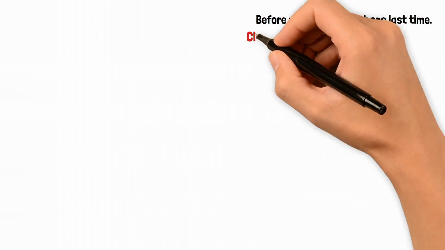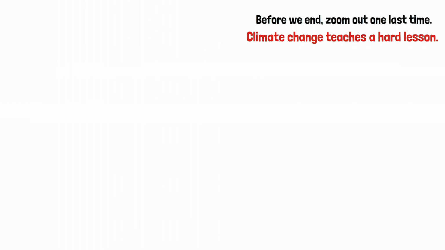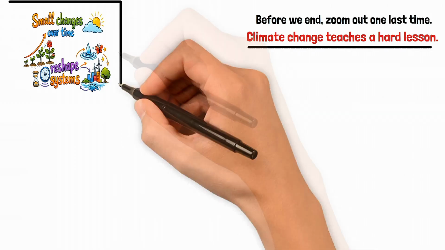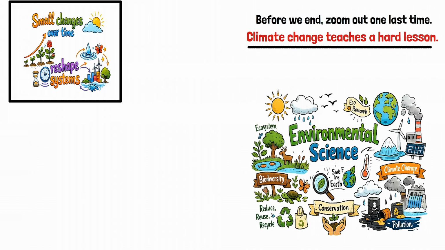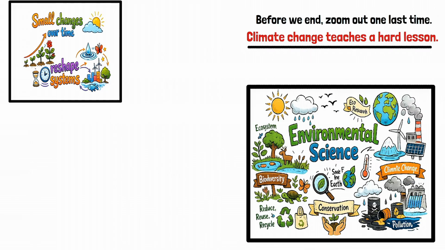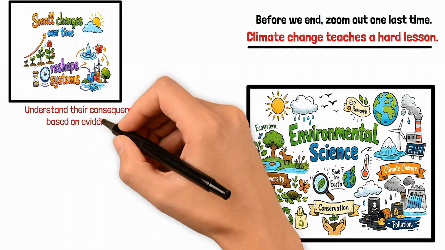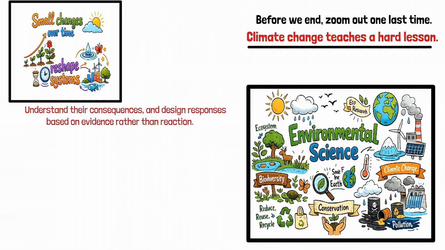Before we end, zoom out one last time. Climate change teaches a hard lesson. Small changes, when sustained over time, reshape entire systems. Environmental science exists to measure those changes accurately, understand their consequences, and design responses based on evidence rather than reaction.